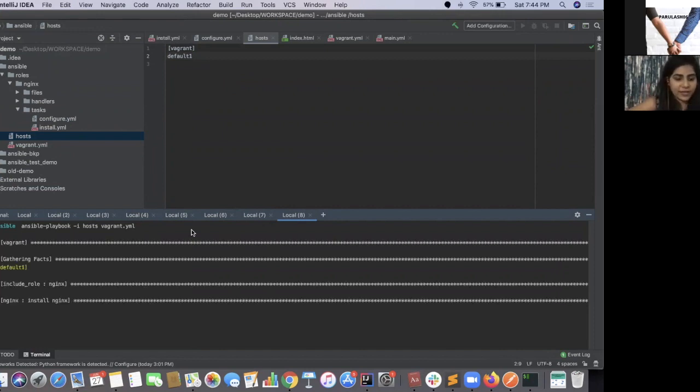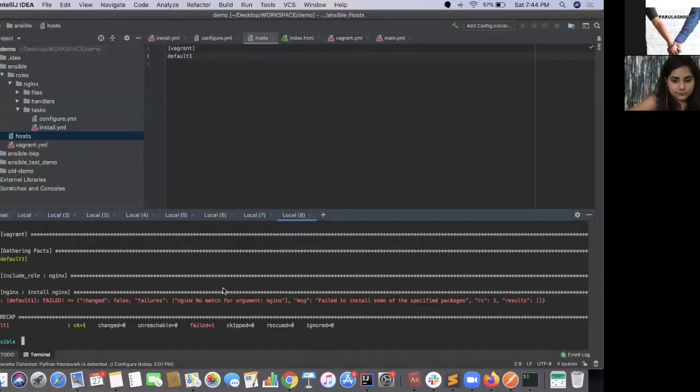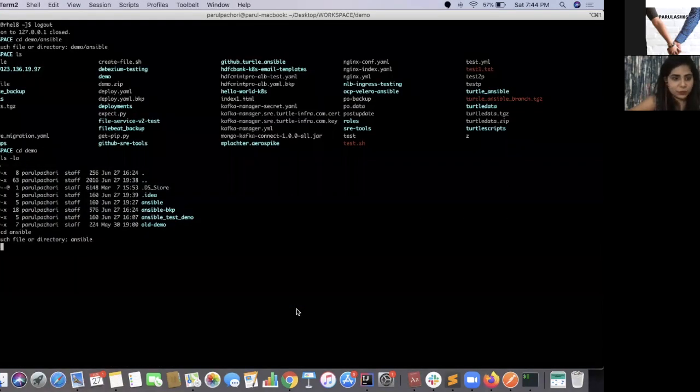So it's gathering facts, it's checking the package. Let's see if it can install this. So it cannot find any package of Nginx for now.